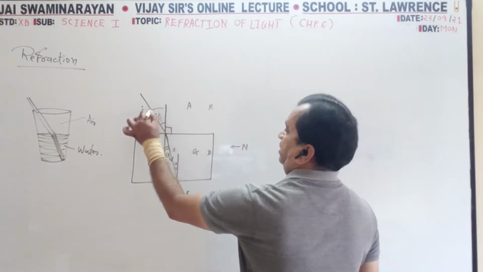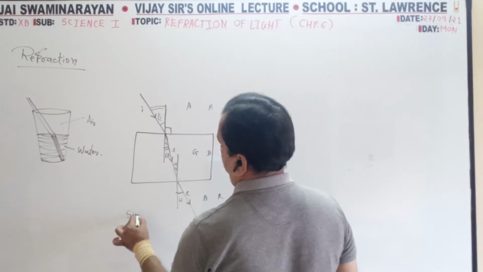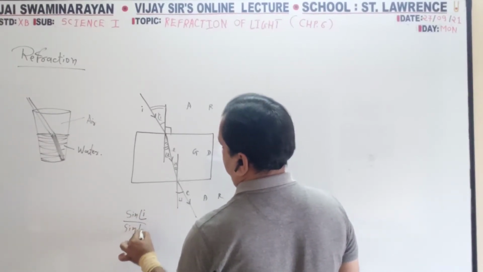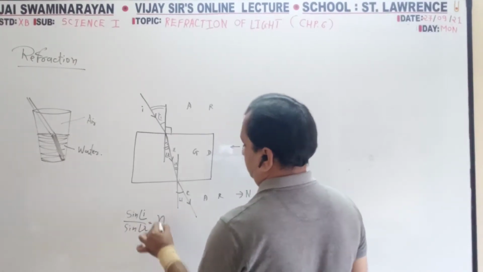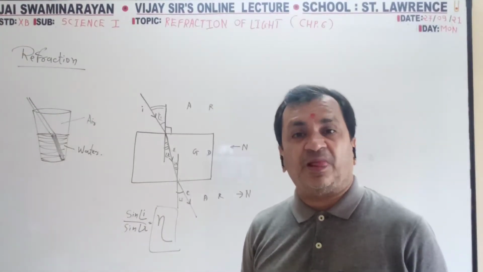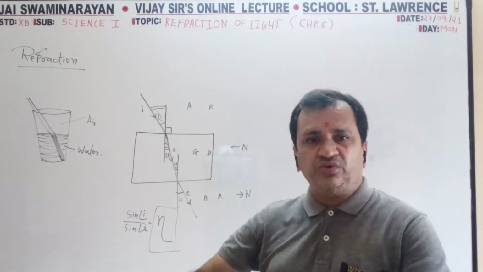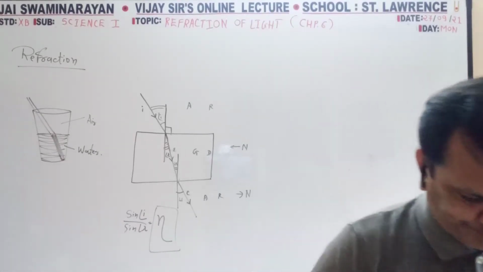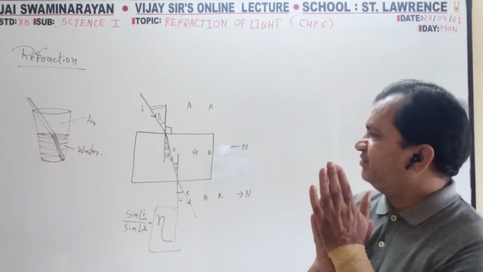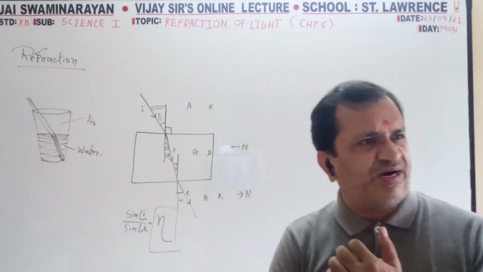Now measure this angle and this angle, and find sine i divided by sine r. That ratio, the symbol is n, write this: the refractive index of glass with respect to air. They will give the diagram. Maximum number of times they have given the diagram and asked the question.